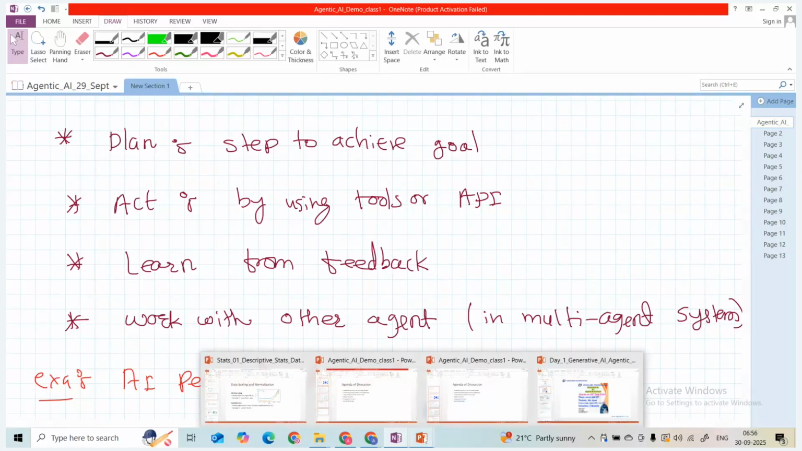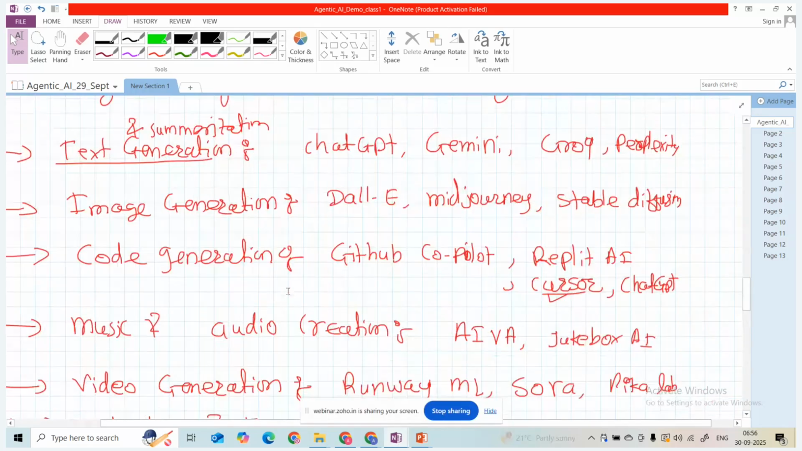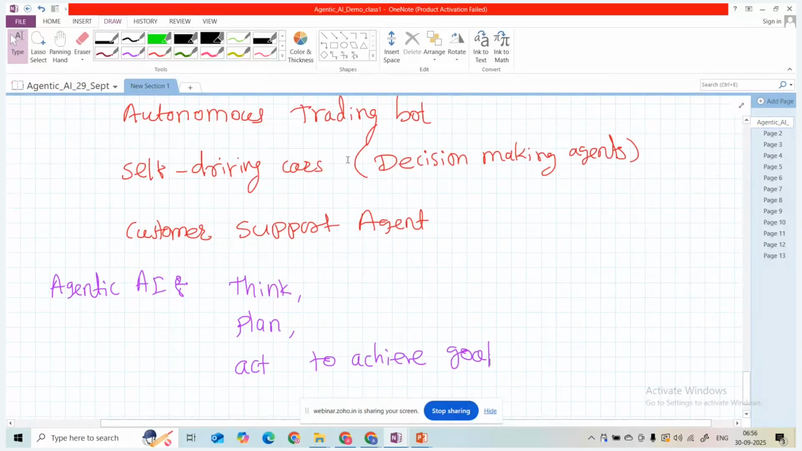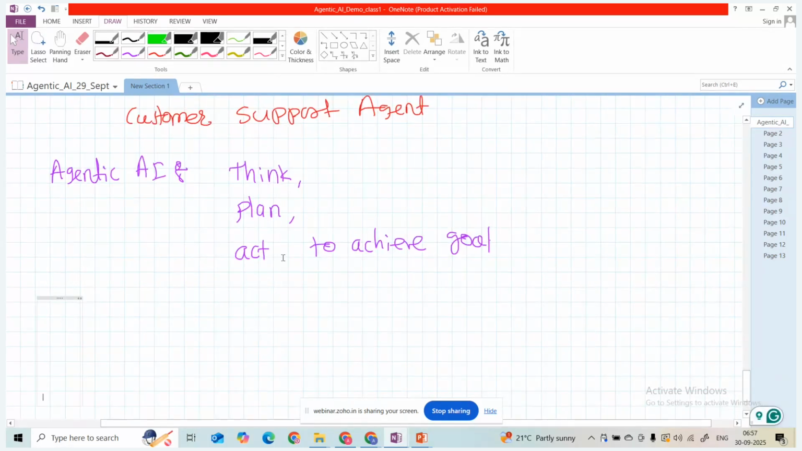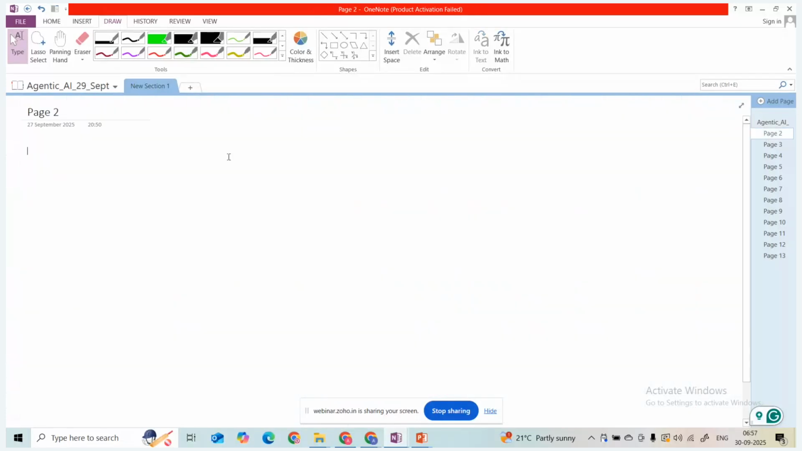So now you can see we learned what agentic AI is and what generative AI is. Now we are going to learn what a large language model is. Does anyone know what a large language model is, guys? Yes or no? Now we are going to understand the large language model.